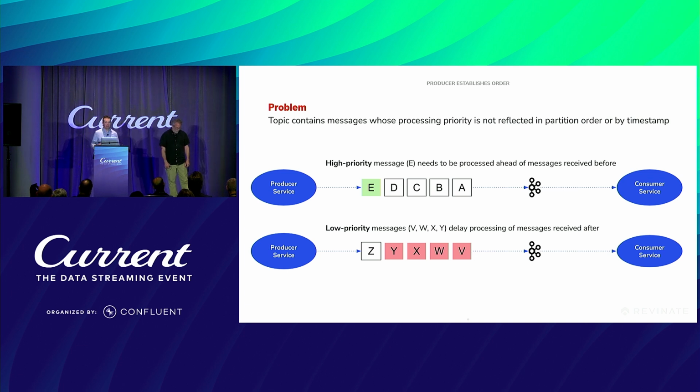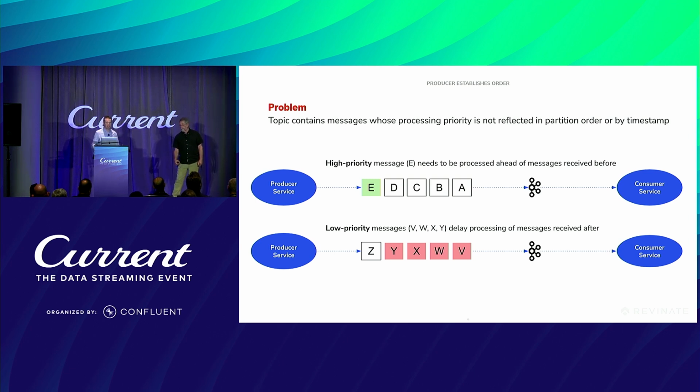And so the problem we're trying to solve for is if a topic contains messages where the processing priority isn't reflected based off of the partition order or the timestamp. So a couple examples here. Let's say you have high priority message E. It's higher priority than A, B, C, D, but it is published after the fact. And so I actually want to give priority to E, but it's after these ones that have come first.